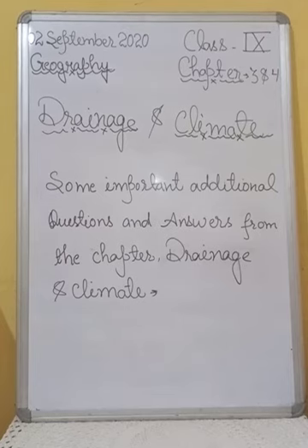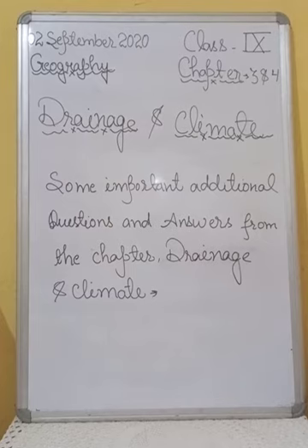Answer number 9 is, the dendritic pattern is formed by the river channel when the river follows the slope of the land. Full stop. The stream with its tributaries develops a pattern that resembles the branches of a tree, so it is named dendritic.